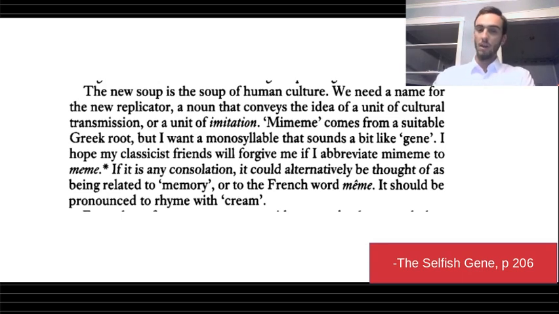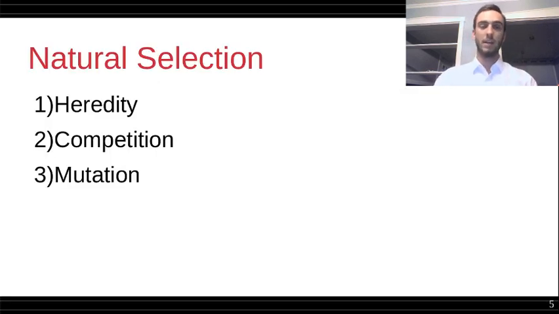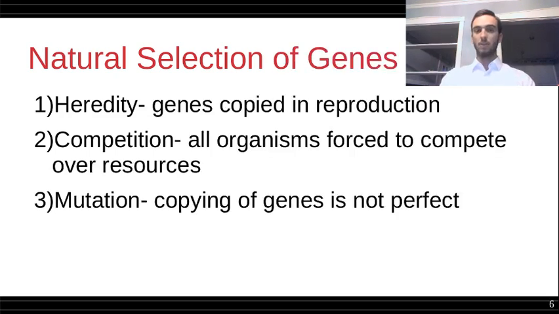It was shortened and made to sound similar to gene, so that it could be understood in a similar way. And I think to best understand how natural selection applies to ideas, it's best to get an understanding of what natural selection is. And really, natural selection is just a mathematical result of three premises, and these are heredity, competition, and mutation. To better understand each of these premises, I think it's best to see how they apply as is commonly accepted in the analysis of genes.